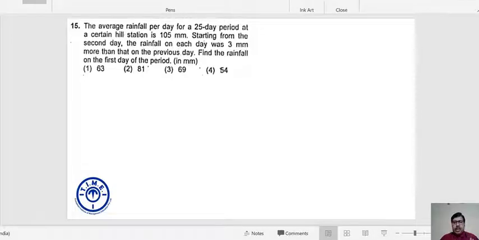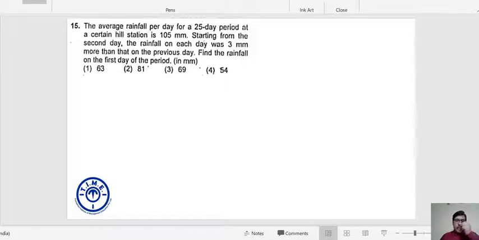We are considering 25 consecutive days, day number 1, day number 2, and so on, day number 25. Between two consecutive days, the change in rainfall is plus 3 mm. So day number 2 rainfall is 3 mm more than day 1, which in turn, day number 3 rainfall is 3 mm more than day 2.